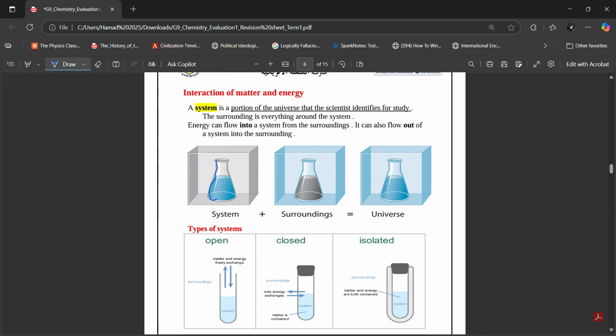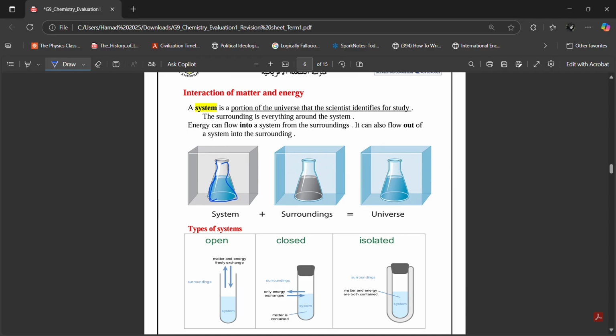For you, Ibrahim, the system that you are studying is this flask right here. Everything that is around the system, including you, your friends, the lab, the teacher, the school, everything that is not part of the system, that is what we call surroundings.